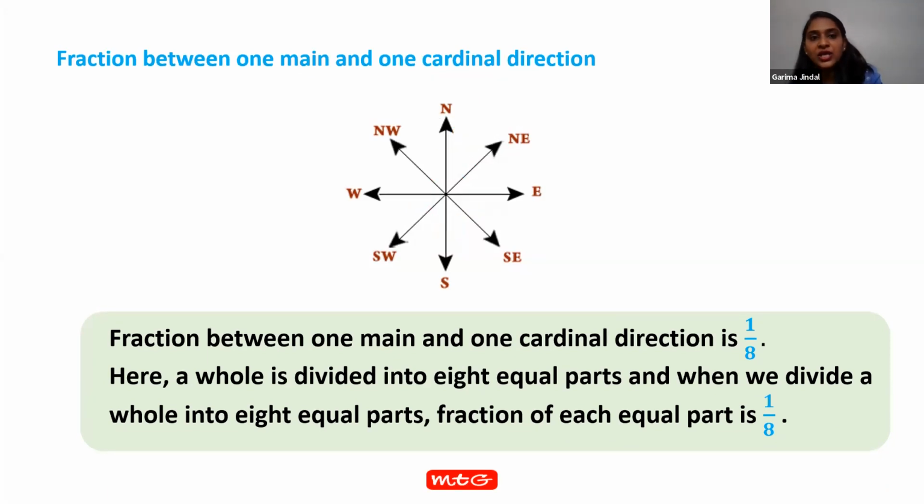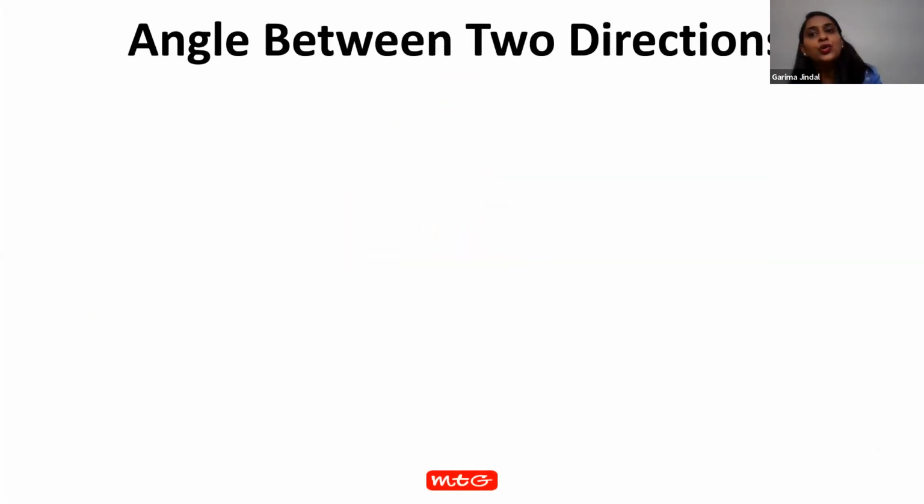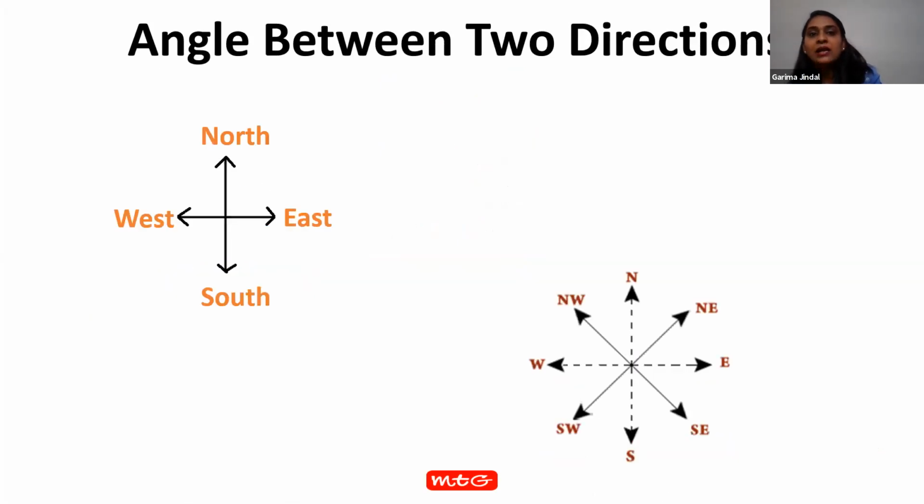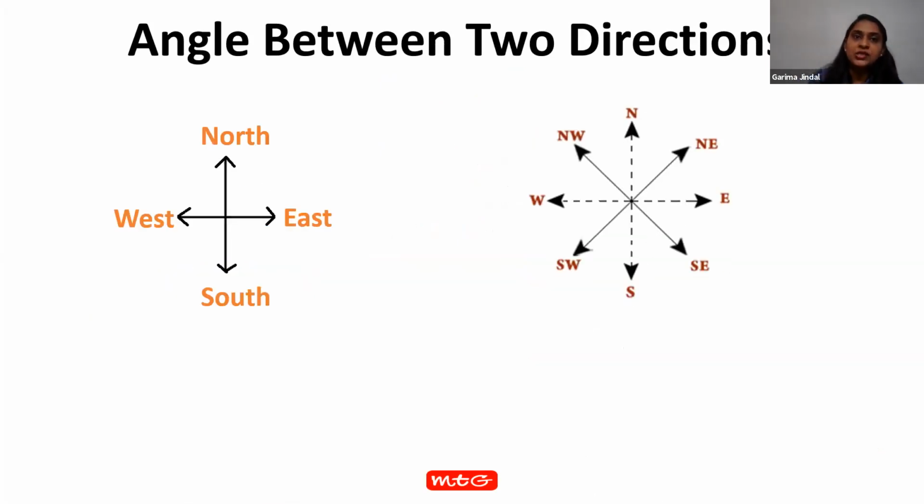Now likewise fraction, we have angle between two directions. Angle between two main directions or two cardinal directions. These are two main directions and what is the angle between them? See how this horizontal line and this vertical line intersect each other like this. So this is perpendicular. You have all learnt about perpendicular or right angle.